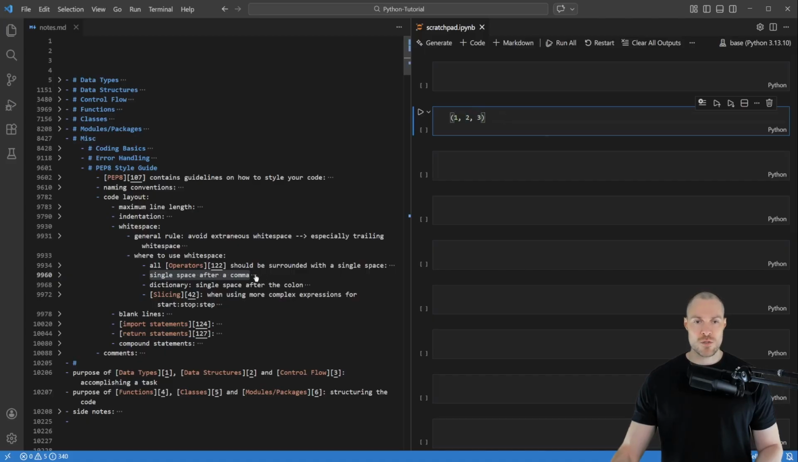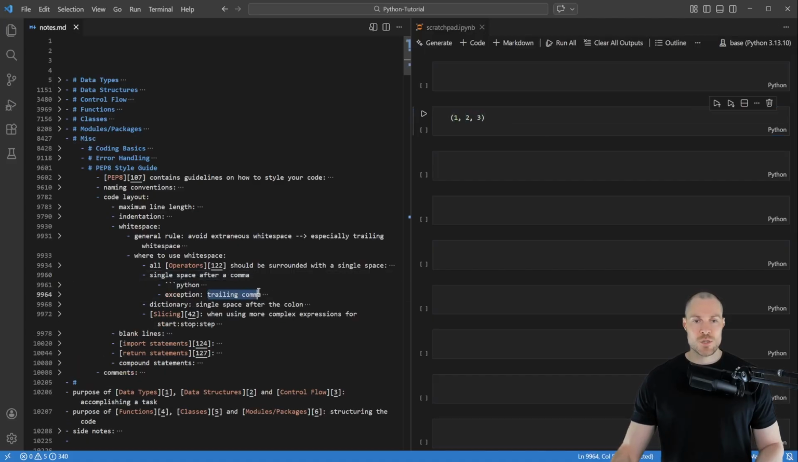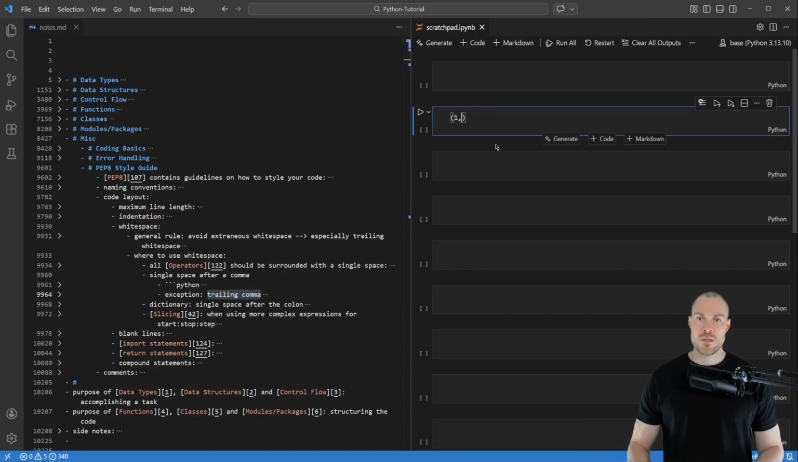And then here there's also an exception. That exception is when you have a trailing comma. So for example, if we have here a set with just one element, then you don't put a white space after this trailing comma. Okay, so that's that.